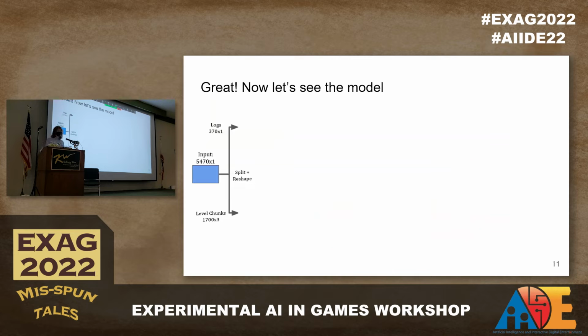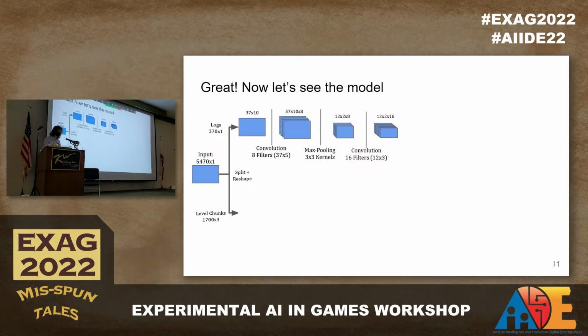All right, so let's take a look at the model. We're taking in each data point as a 5,470 by 1 array. Then we're splitting out the first 370 values of that array, and that represents the logs for those 10 frames, as well as 3 level chunks, which are 1,700 values in size.